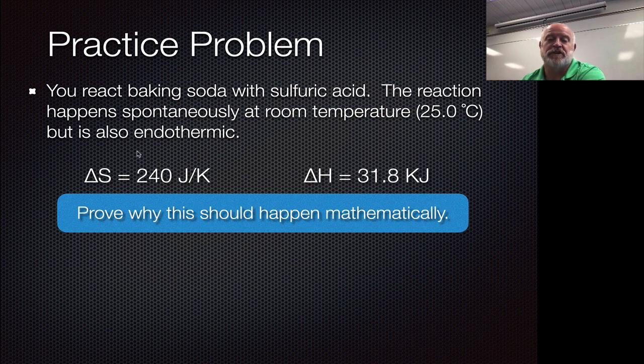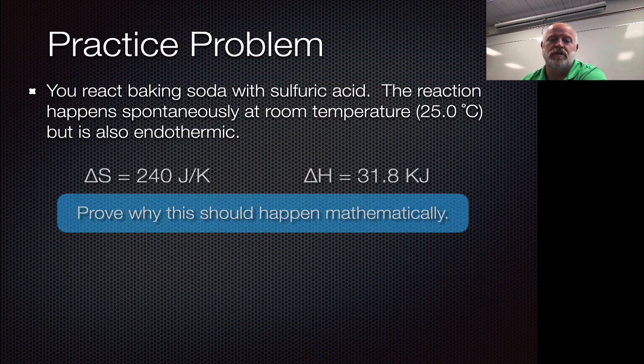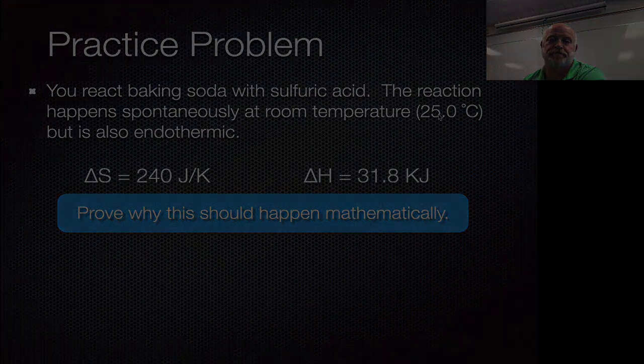So first thing I'm going to do is plug it into my equation. We go back to that. I'm going to put my enthalpy value in here. I'm going to put my temperature in here in kelvins. And then I'm going to put my entropy value in here, but make sure I convert it to kilojoules first as we do this. All right, so convert this to kilojoules, convert the 25 to kelvins, and then we plug our problem in and solve it. Okay, so do that, and then pause the video and come back.